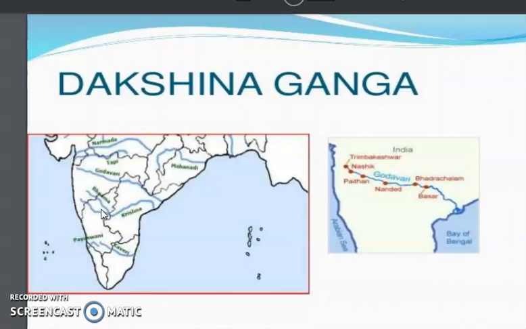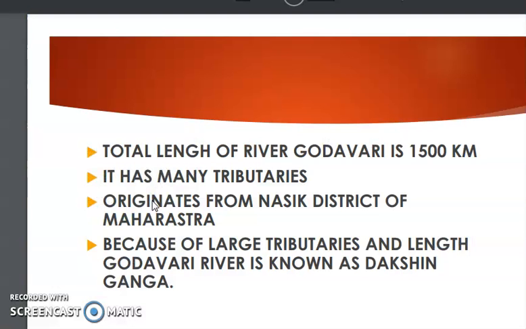Now the Godavari river has a number of tributaries from both sides. So many tributaries join the Godavari river. The tributaries of the Godavari river are Purna, Wardha, Pranhita, Manjira, Venganga, Penganga, etc. The Wardha, the Manjira, Venganga and Penganga, these tributaries are very large in size, and because of the length of the river, or because it covers the larger area among all the peninsular rivers, this river is famous as Dakshin Ganga. So the Godavari river is known as Dakshin Ganga.